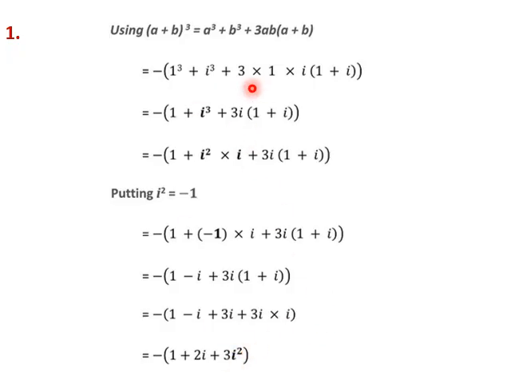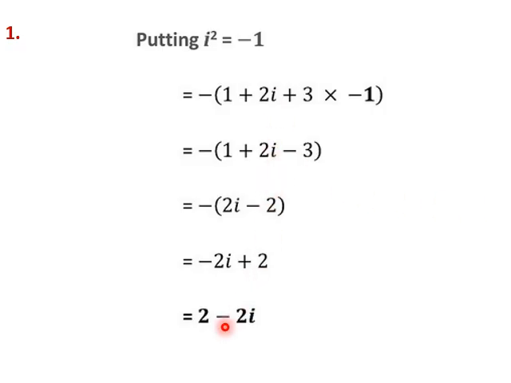So now we expand 1 plus i the whole cube, which is 1 cube plus i cube plus 3 into 1 into i into 1 plus i. i cube again can be written as i square into i, and i square is minus 1. If we simplify like that, we'll get the expression minus 1 plus 2i plus 3i square. Again here i square is minus 1, so this will be minus 3. 1 minus 3 is minus 2. Keep simplifying, we get the expression 2 minus 2i. This is the final answer.